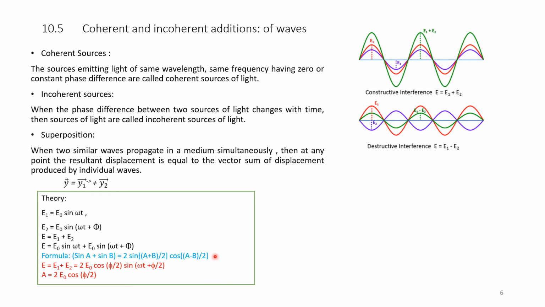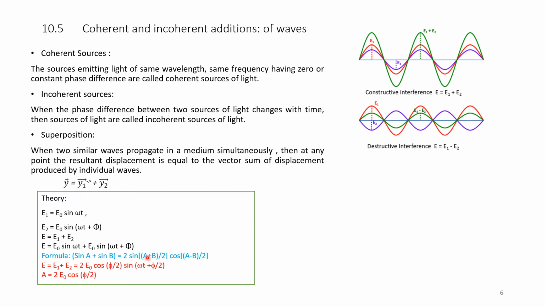Hence, we solve this, and E1 plus E2 becomes 2 E0 cos (phi by 2) into sin (omega t plus phi by 2).